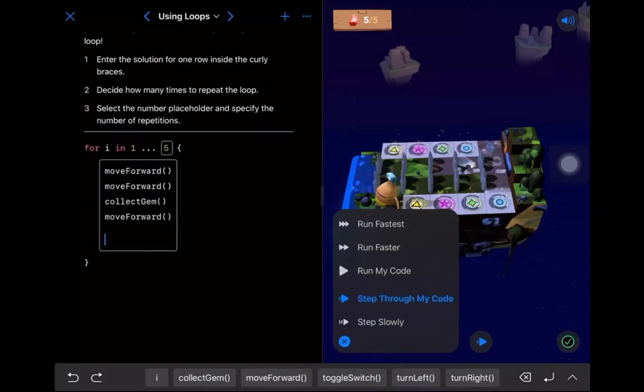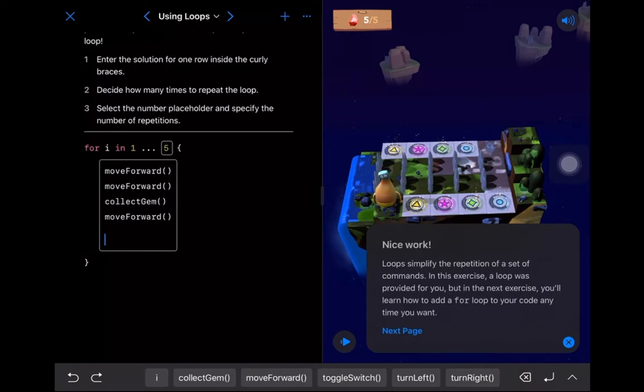That we do have this hint button over on the side. Right now it's just telling me nice work, but if we were to reset this page and try it all over again, this button down here will give us hints if we get really stuck.